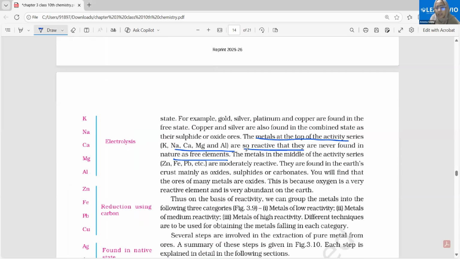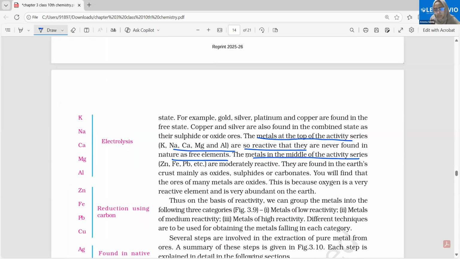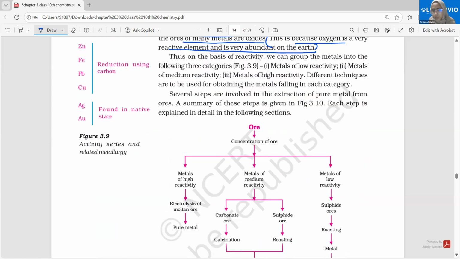The metals in the middle of the activity series, zinc, lead, iron, are moderately reactive. They are found in the Earth's crust mainly as oxides, sulfides, or carbonates. If they're found as oxides, we can simply reduce them using carbon as a reducing agent. If they're not found in the oxide form, we'll change them to the oxide form. The different methods are roasting and calcination. The ores of many metals are oxides. This is because oxygen is a very reactive element and is very abundant on Earth. Important point.